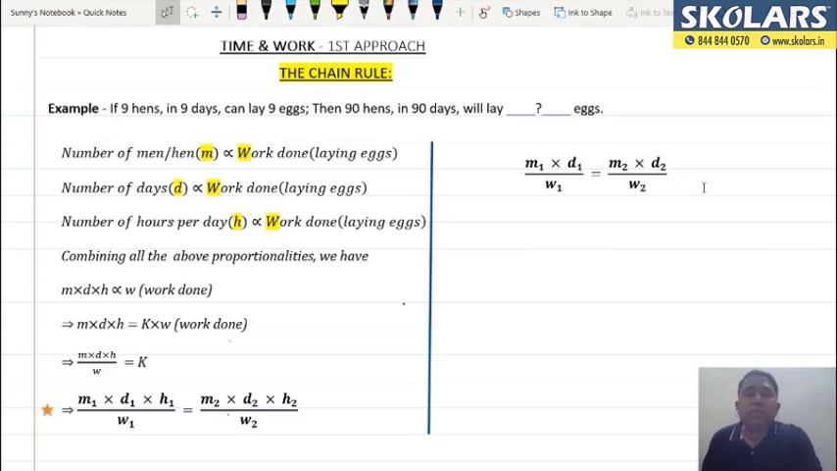Hi everyone. So today we are here to discuss the first approach towards time and work. Now, time and work is one topic in which you'll have questions related to time and work in almost each and every entrance exam. So make sure that you prepare this topic well, and without much ado, let's start off with the chain rule. Now, what exactly is the chain rule and how do you identify questions that are related to chain rule? We'll see all about those things.